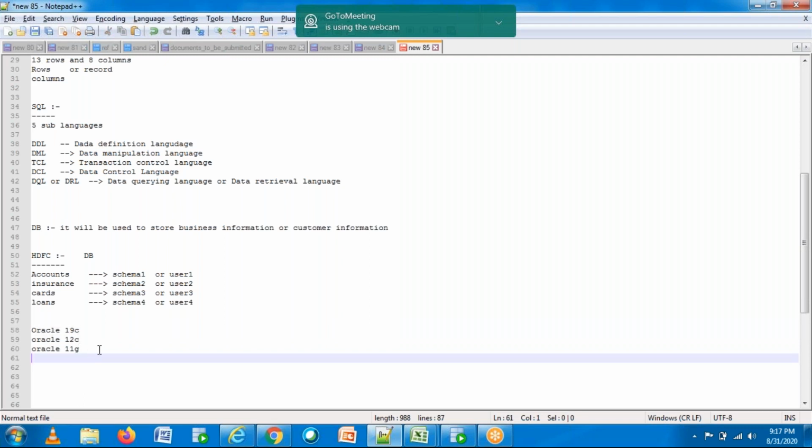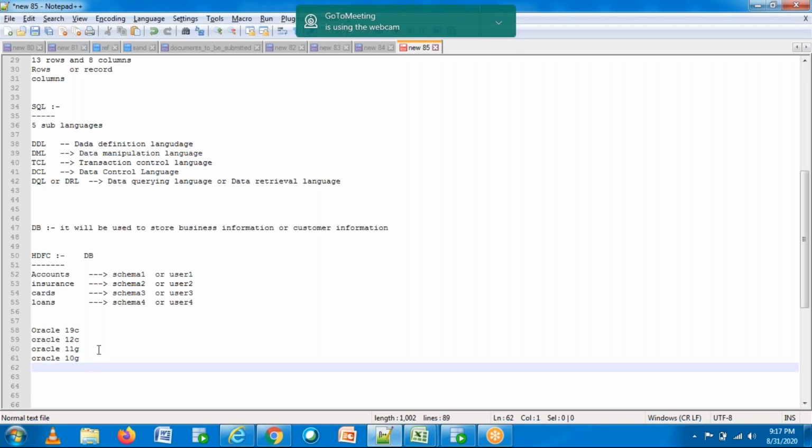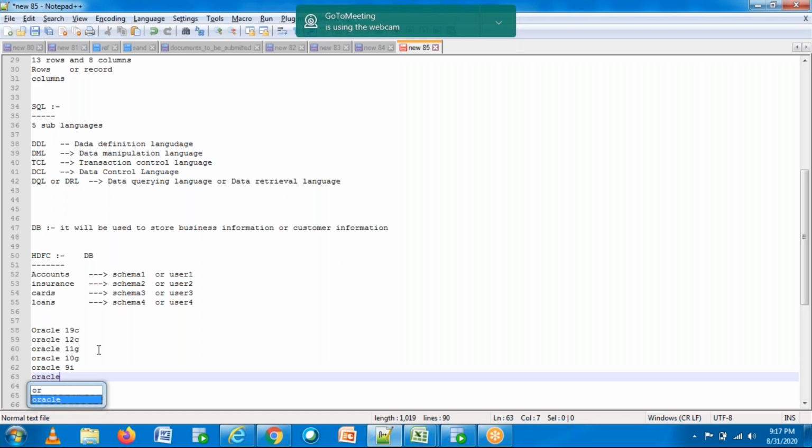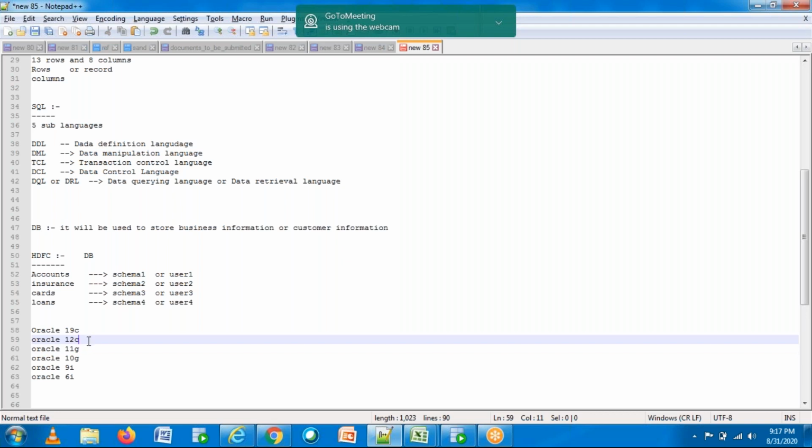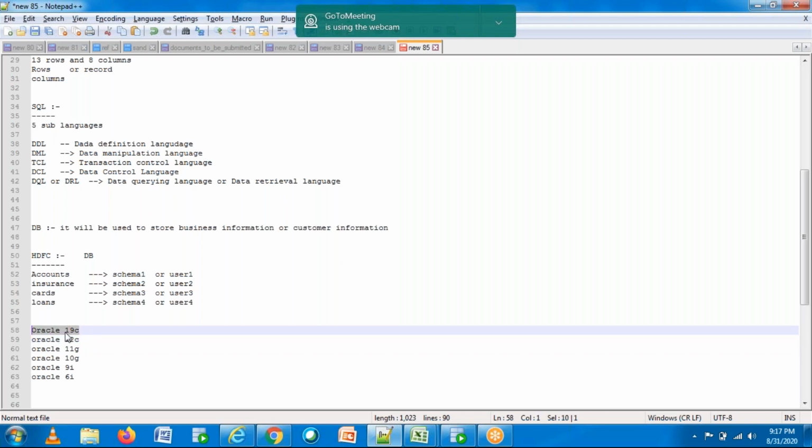We have, from Oracle 6i onwards, Oracle 10G, Oracle 9i, Oracle 6i. Okay, fine. But initially we will work on Oracle 11G. So later, after 20 days or 15 days, we will move to Oracle 12C. So this is the latest version available in the market. So these are the different versions available.